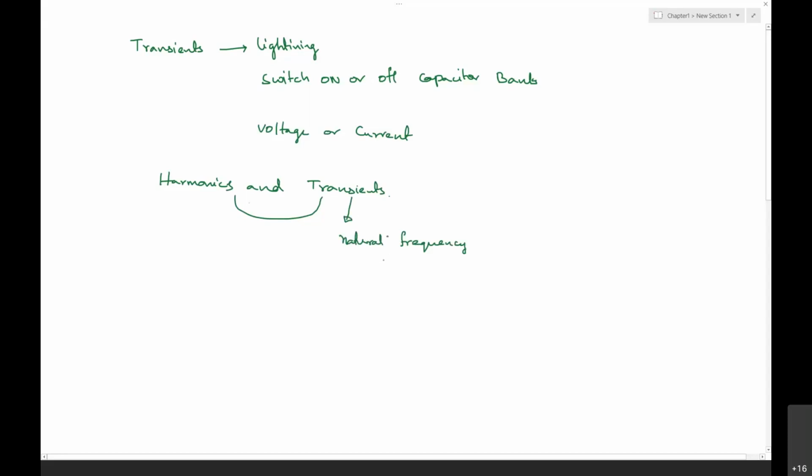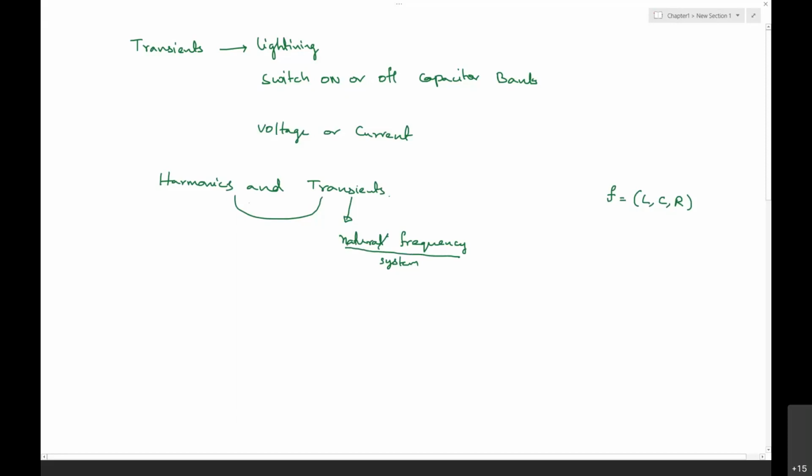Basically, it is the frequency due to the components L and C, and even the R of the entire system. Transients, for example due to lightning, can be modeled as a combination of L, C and R. The frequency of the voltage or current signal in a transient is the natural frequency.